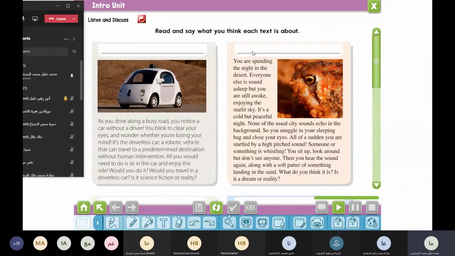The answer: the whistling rain frog. You remember when we talked about the desert and you hear something strange, and at the end you discover that it was what? A kind of what? Frogs. The whistling rain frog. The second heading is the whistling rain frog. Write it here. Whistling rain frog.